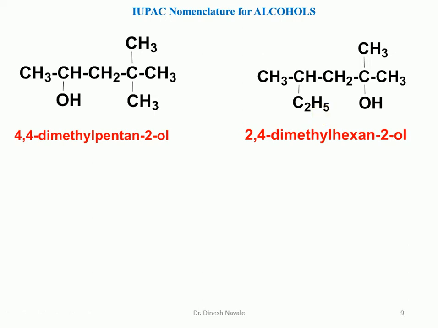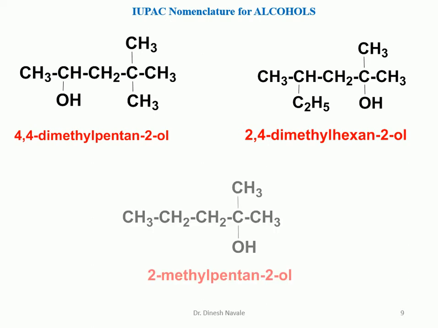E will be replaced by ol, so it is hexanol, and the position of the functional group OH is carbon number 2, so it is hexane-2-ol, and there is a methyl substituent as well as another methyl, so it is 2 times methyl, so we have to use the prefix di, so it is going to become 2,4-dimethylhexane-2-ol.